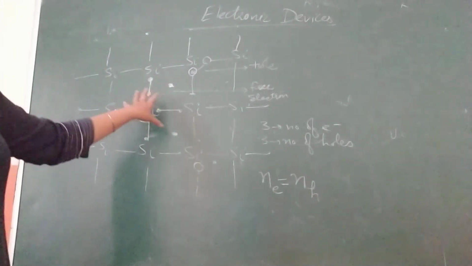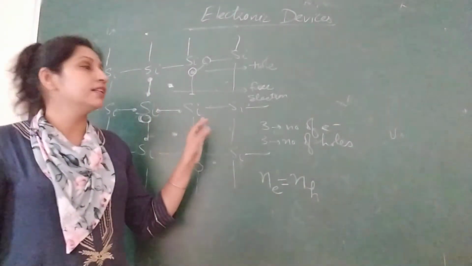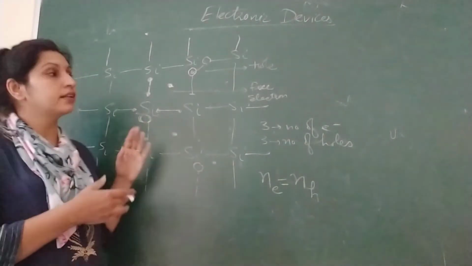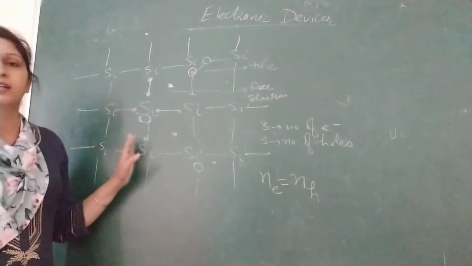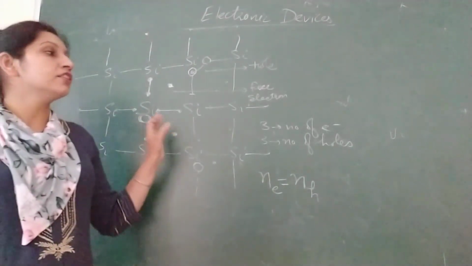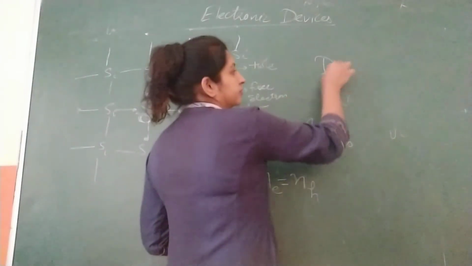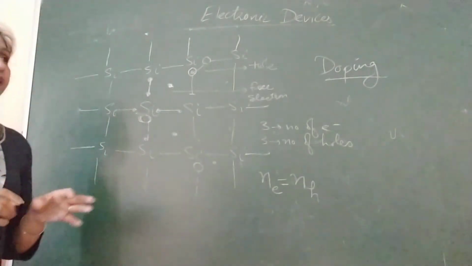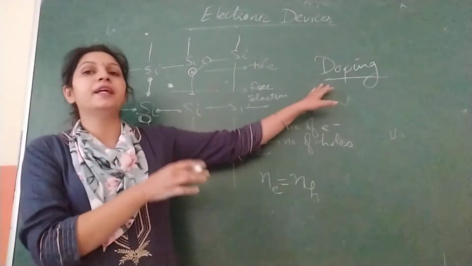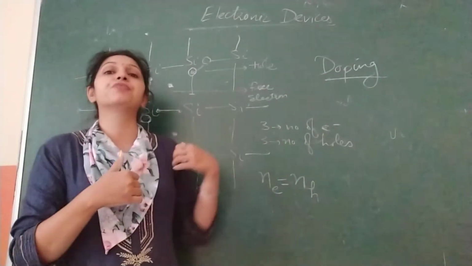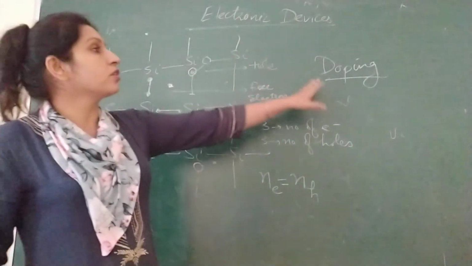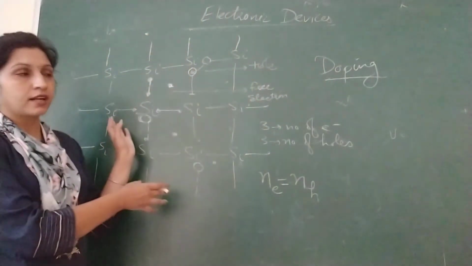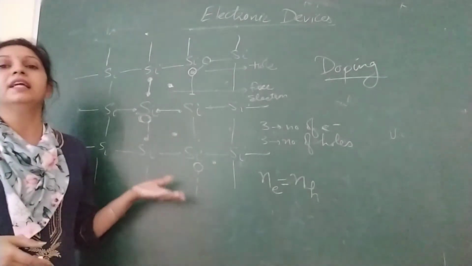So there is another method to increase the conductivity. That method is by adding impurity into it. Yes, by adding impurity we can increase the conductivity of a pure semiconductor. That method is called doping. Doping is the process of deliberate addition of impurity. Deliberate because we want to add the impurity into the pure semiconductor so that its conductivity can be increased.